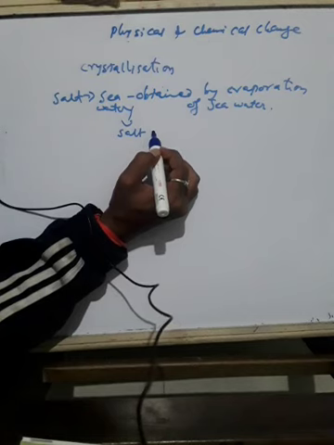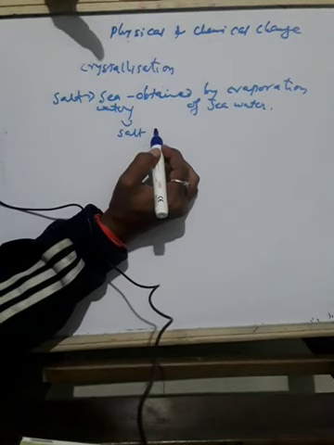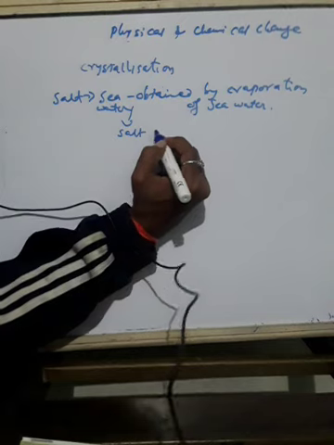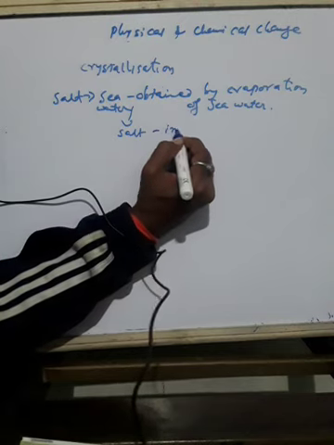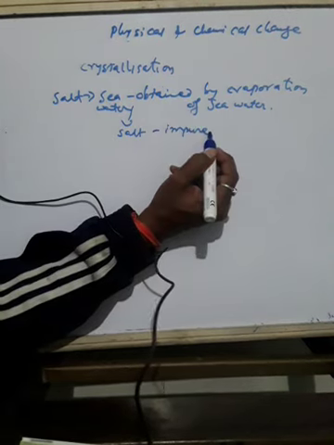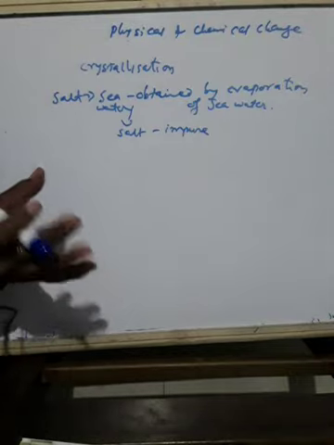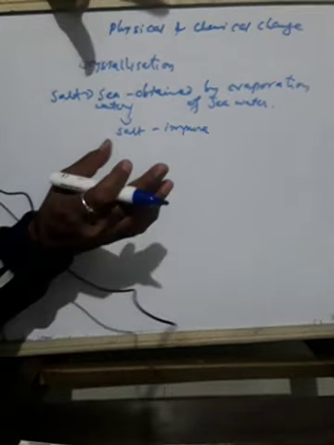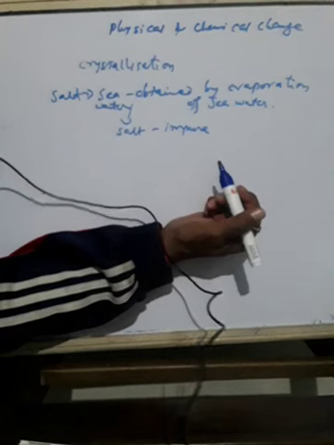The salt obtained will not be pure, and the shape of its crystals cannot be seen clearly. Salt is impure, and the shape of the crystals is not clear. There are different shapes, like different varieties of stones and pebbles.